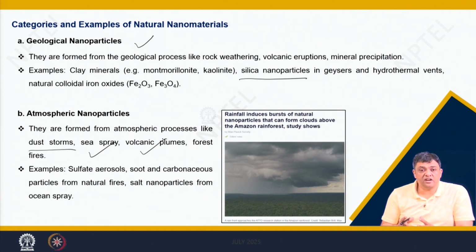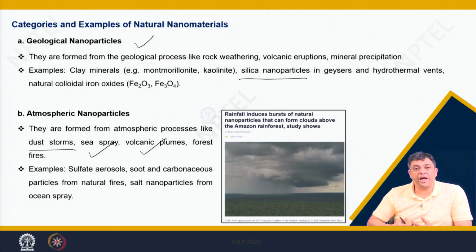You can have forest fires resulting in the burning of leaves, and then you have seen small nanoparticles which are black in color suspended in the air, and people say they have a very high impact on the environmental conditions in and around such fires, because these are small carbon nanoparticles which can have various impacts both on the natural environment around the place where the fire is taking place, or they can even travel long distances, and you can see the impacts of such fires on the health of humans.